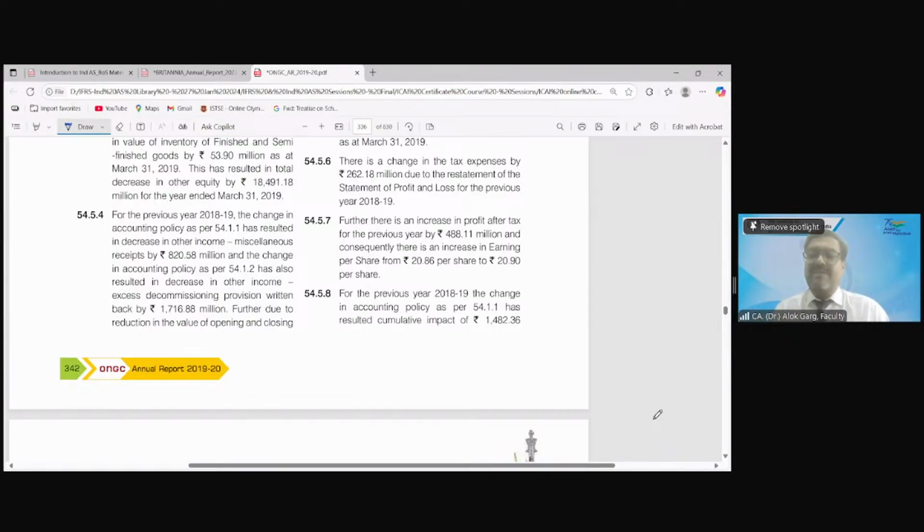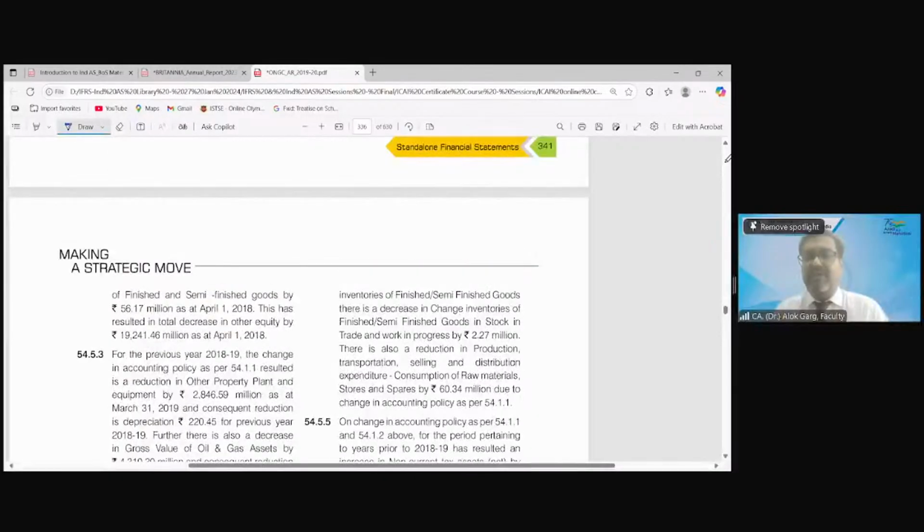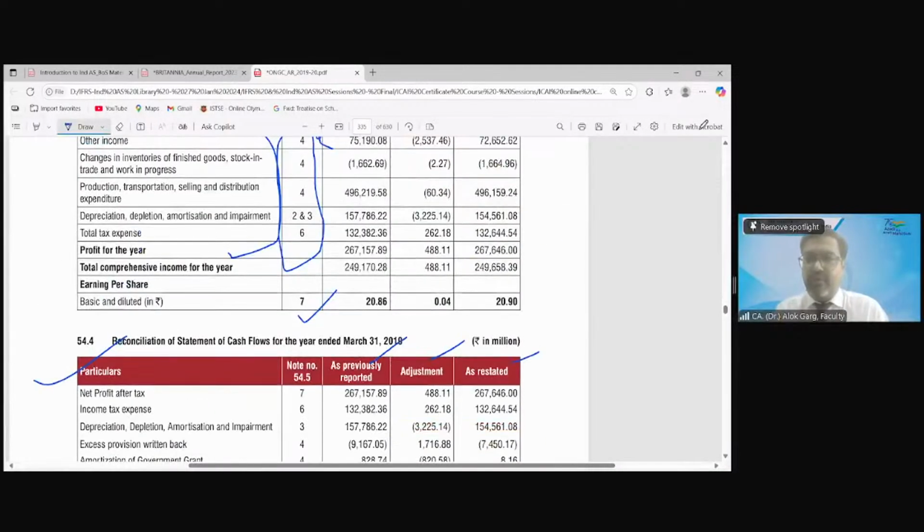Friends, with this, have you been able to understand this concept or not? With this ONGC annual report, are you able to appreciate what I have explained on the Excel file, what I have explained through my verbal explanation, and what I have shown you from the large listed companies of India?